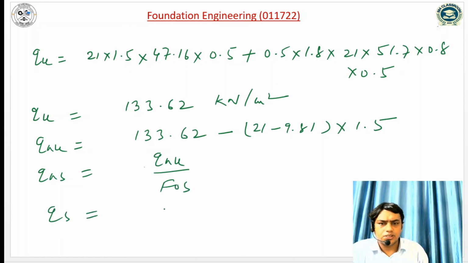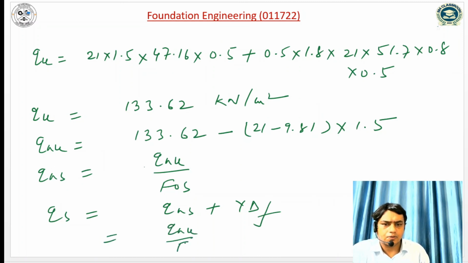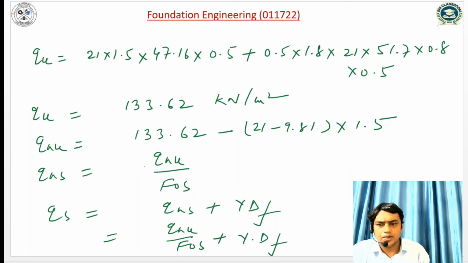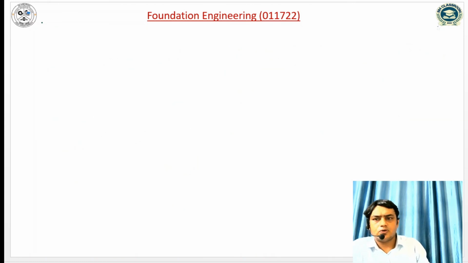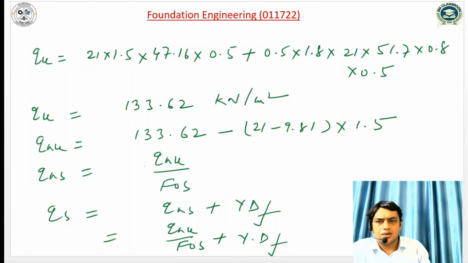Similarly, the safe load is net safe plus gamma Df, so net ultimate by factor of safety plus gamma into Df. So here you can compute the factor of safety. The safe load, once again like previously, the load divided by area is the safe bearing capacity. With the help of that, only one unknown is there, the factor of safety, so you can compute the factor of safety.